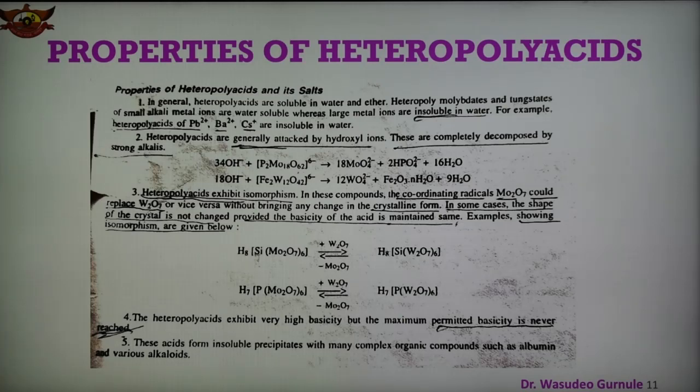Point number 4 is that heteropolyacids show very high basicity, and therefore the maximum permitted basicity is never reached. And number 5, these heteropolyacids form insoluble precipitates with many complex organic compounds like albumin and various alkaloids. So these are some important chemical properties of the heteropolyacids.